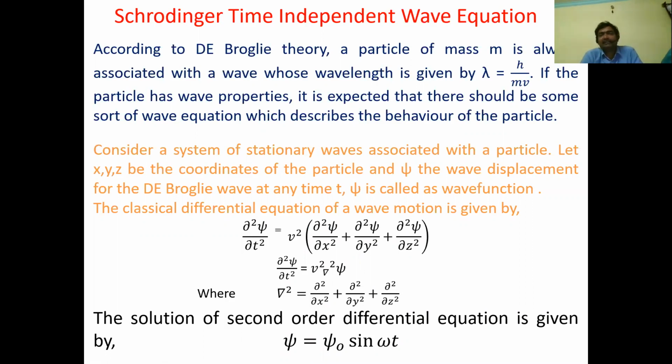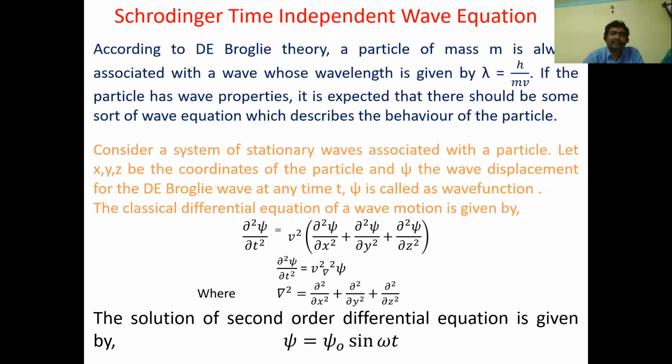According to de Broglie theory, a particle of mass m is always associated with a wave whose wavelength is given by lambda is equal to h by mv. If the particle has wave properties, it is expected that there should be some sort of wave equation which describes the behavior of the particle, which means that if a particle is acting like a wave, then there should be a wave equation. Consider a system of stationary waves associated with a particle.